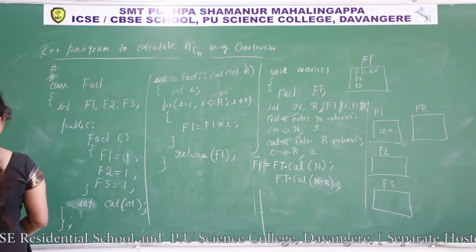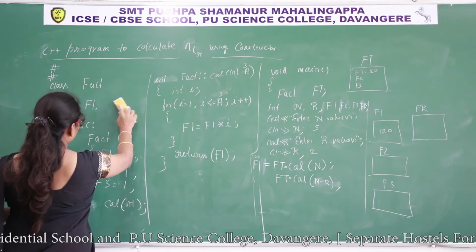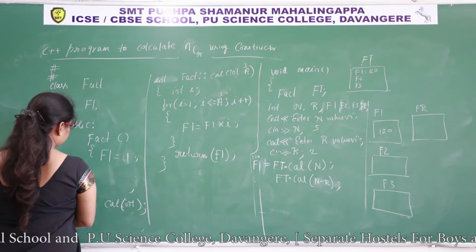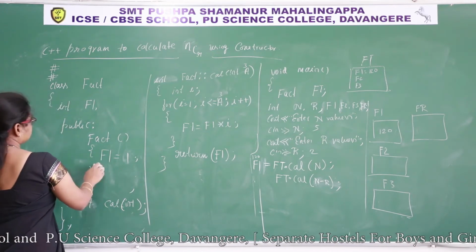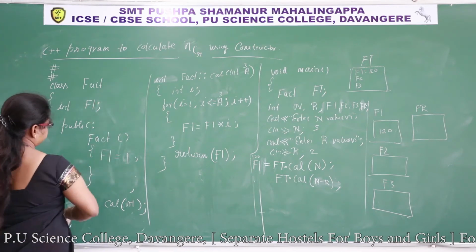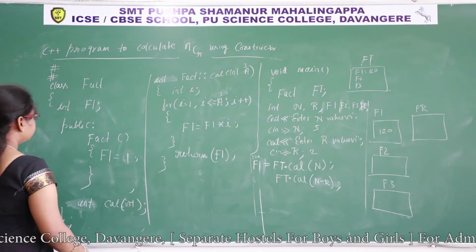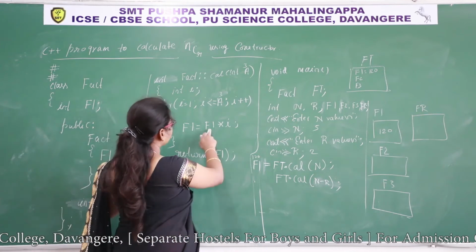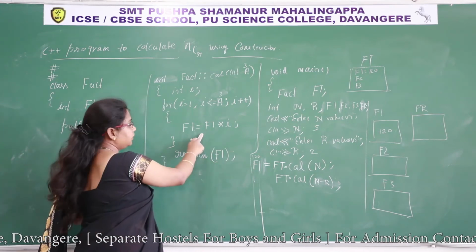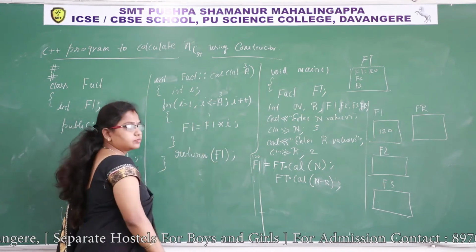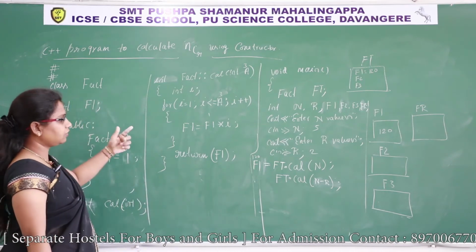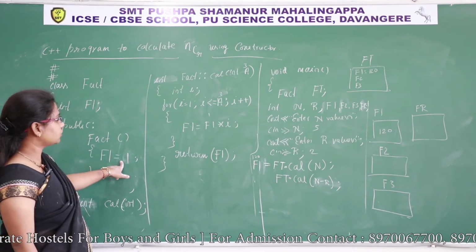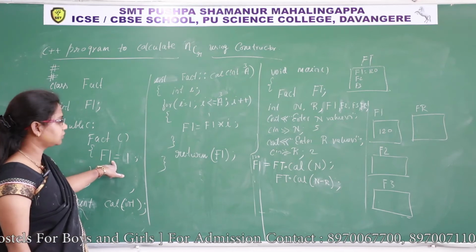6 is the factorial. So here I will take only one variable. We can manage within one variable itself. It's not required here. F1 is enough. Right now, F1 is 1. Again we execute. Again, what is the value of F1?